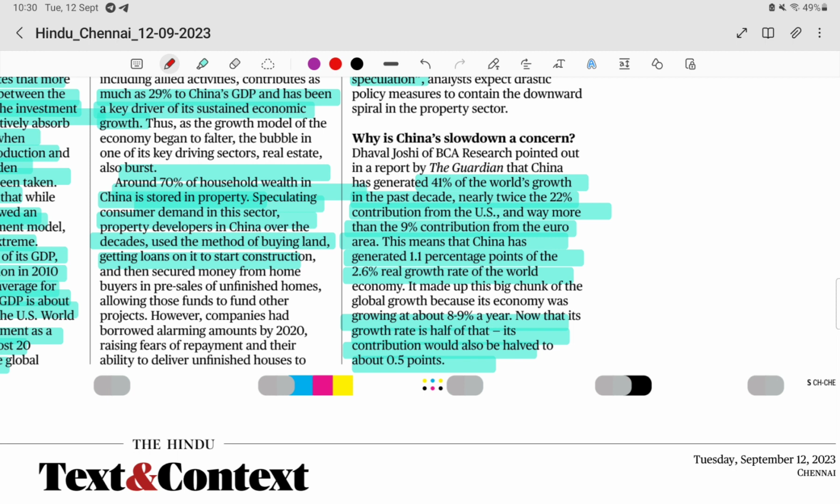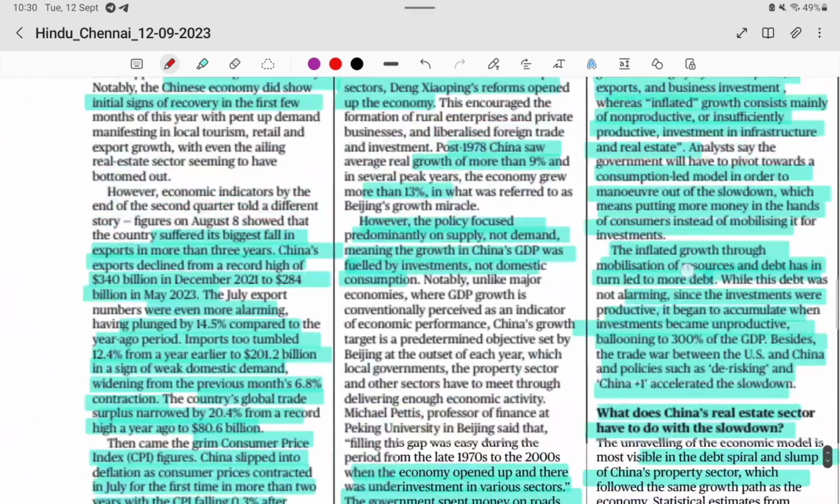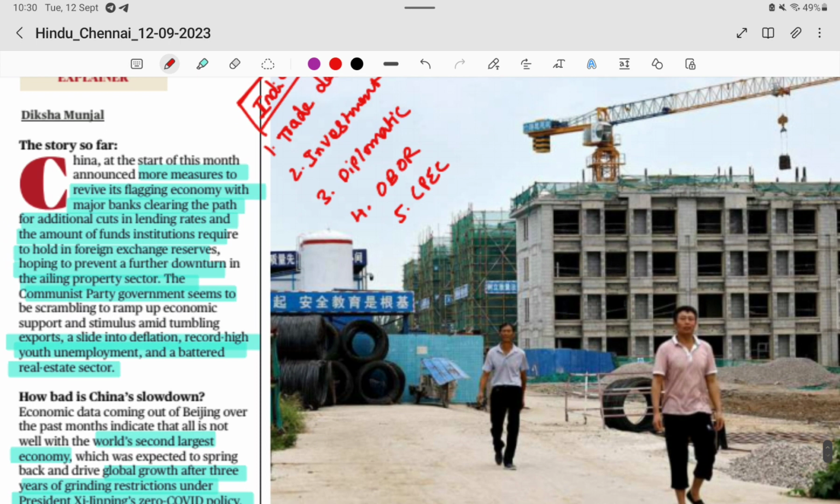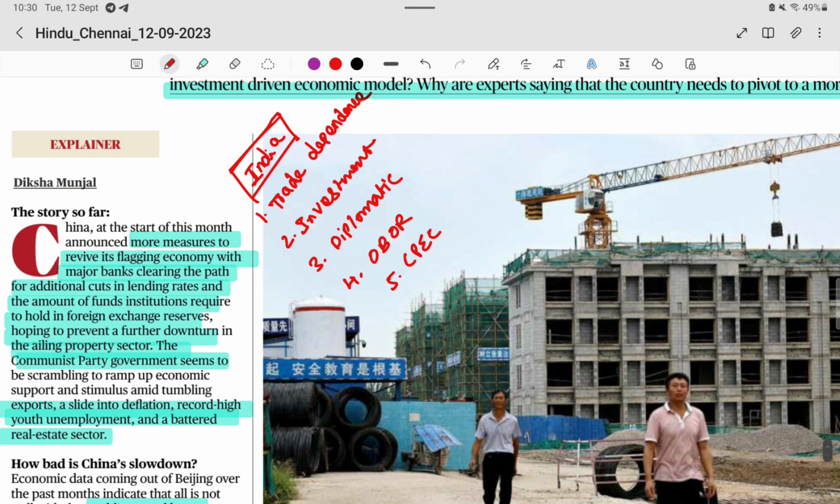The world should know about that, and should take steps to restore China's growth, and also learn to diversify its trade and growth, everything. So that is what was discussed in today's article.